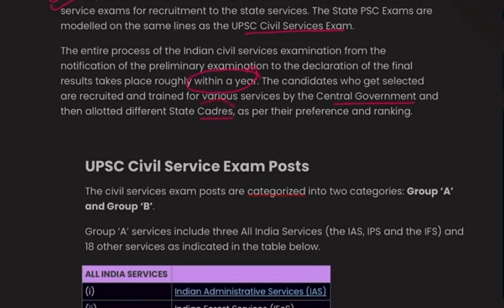See, there are many catches in this examination. Many catches in the exam: the cadre system, the group A services, the total marks of mains. You should know each and everything about this examination, so kindly note down. I request you to please note down.